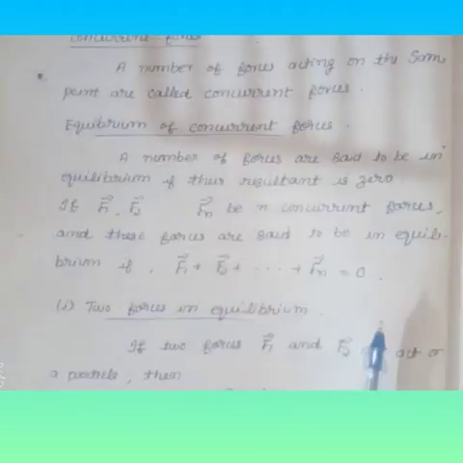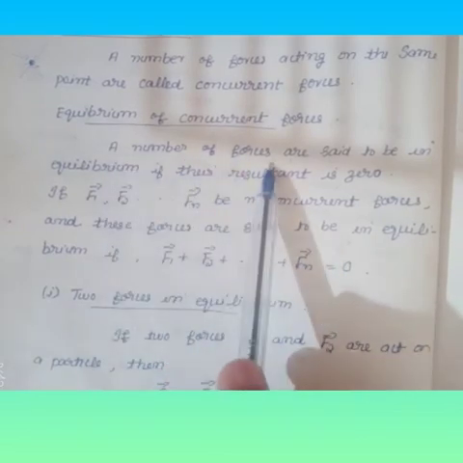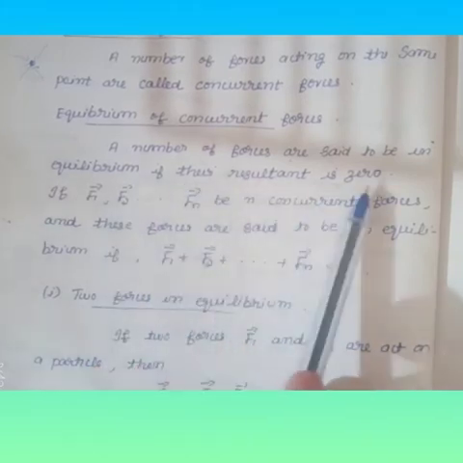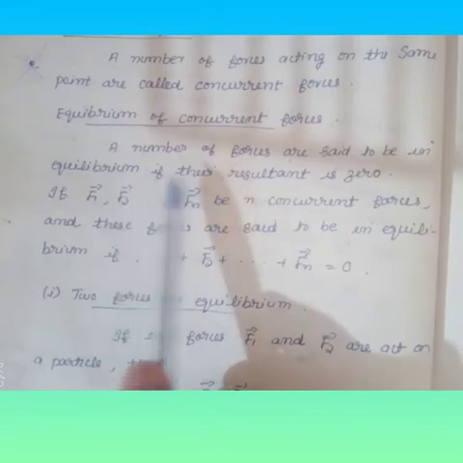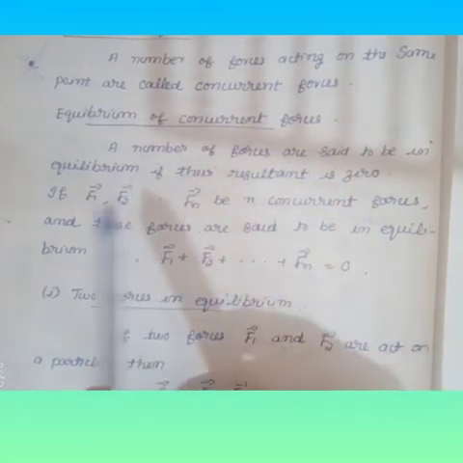Next one, equilibrium of concurrent forces. A number of forces are said to be in equilibrium if their resultant is 0. So equilibrium means what? A number of forces are said to be in equilibrium if their resultant is 0.